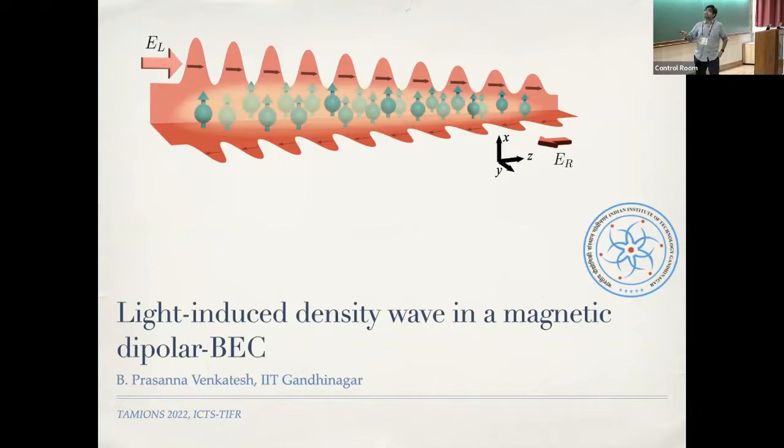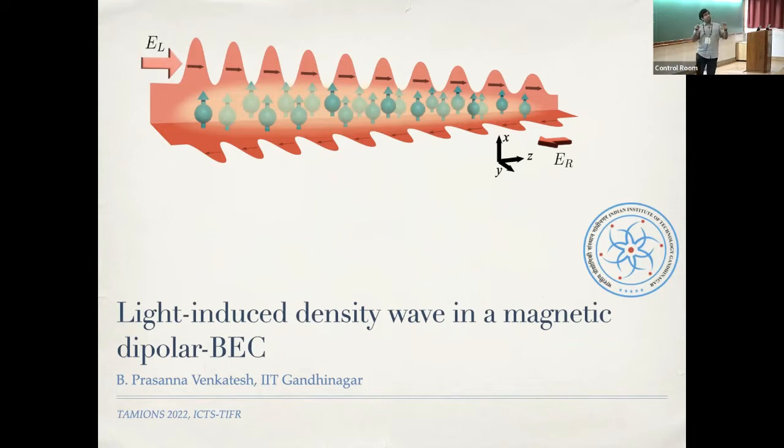But what happens is that there are going to be long-range interactions introduced by two features in this system. One is the magnetic dipole-dipole interaction. And then there is the light itself, which will introduce another kind of long-range interaction. I'm interested in the interplay between these two interactions. More specifically, such long-range interactions lead to a very fascinating feature in the excitation spectrum of this Bose-Einstein condensate, basically how the condensate behaves when you kick it.